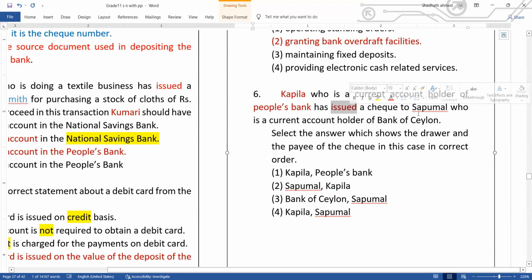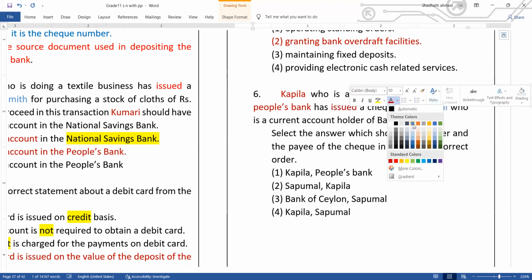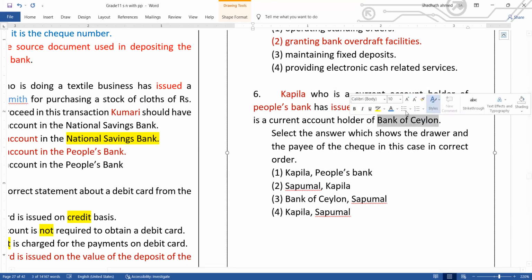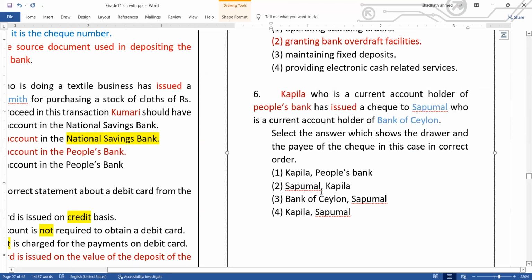Kapila. Check to Sapumal, who is a current account holder of Bank of Ceylon. So Kapila's bank is People's Bank, which issued the check. Sapumal receives the check, but Sapumal has a bank account in Bank of Ceylon.